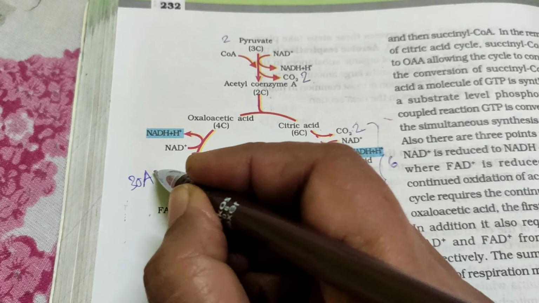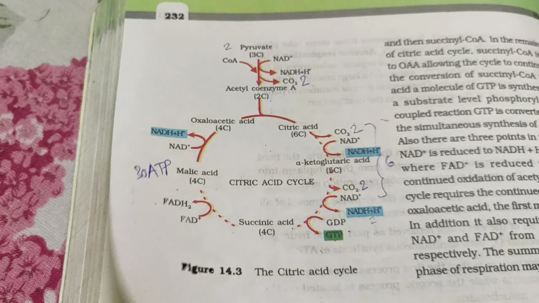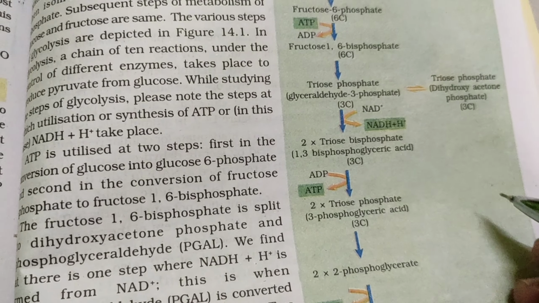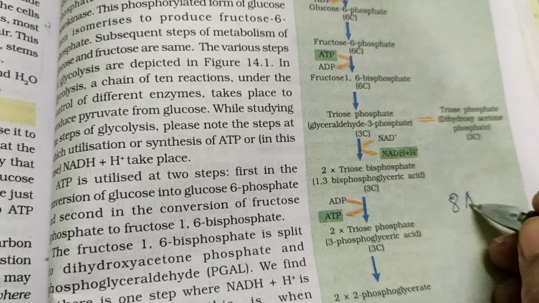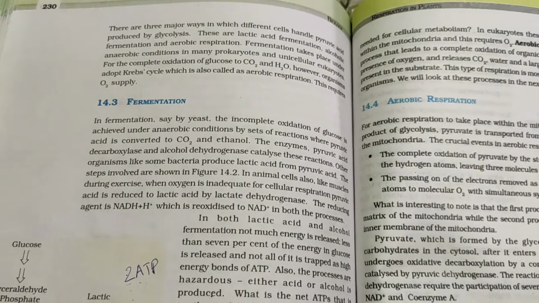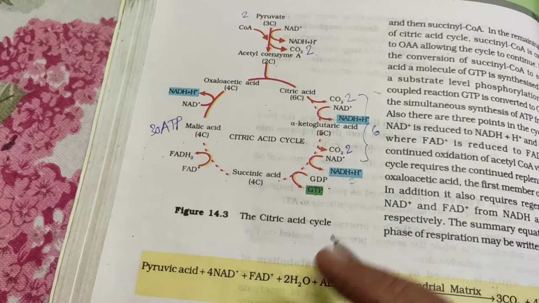And if you remember, in glycolysis we have got 8 ATP molecules, isn't it? So now if you calculate the total, 30 plus 8 becomes 38 ATP molecules. So that is the total ATP molecules as a result of aerobic respiration. Okay, so this is all about it.